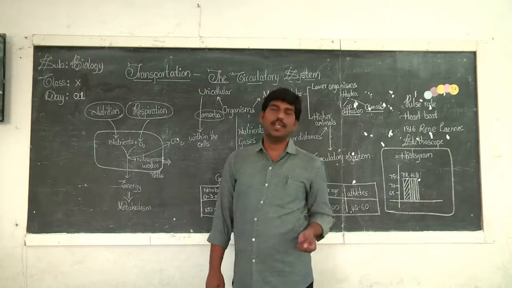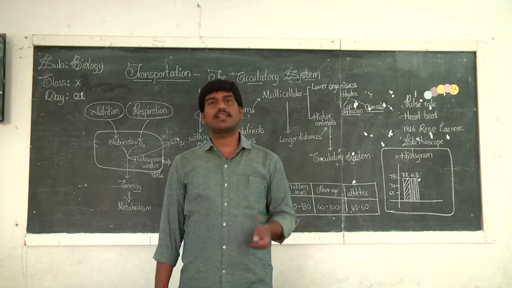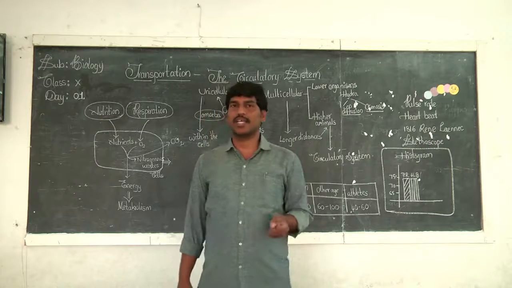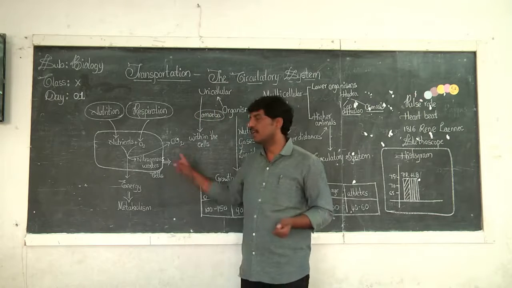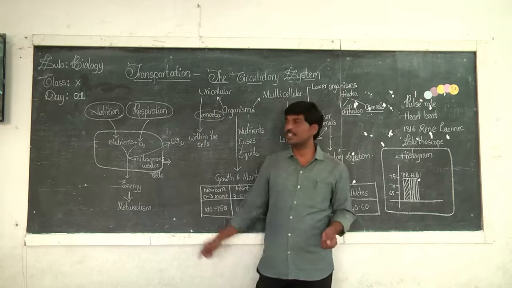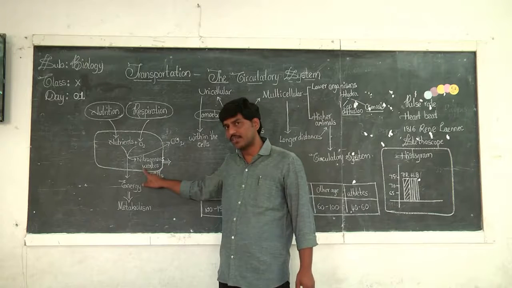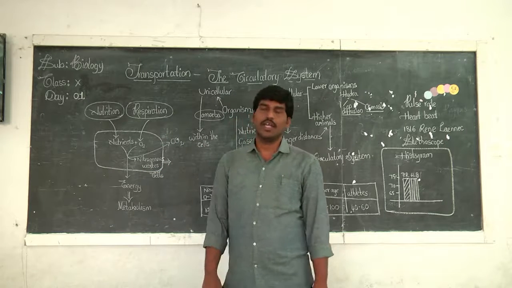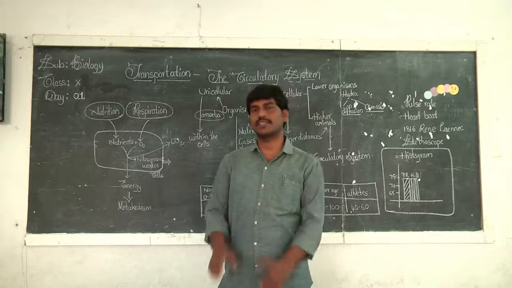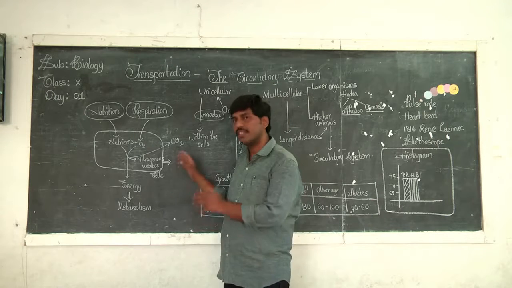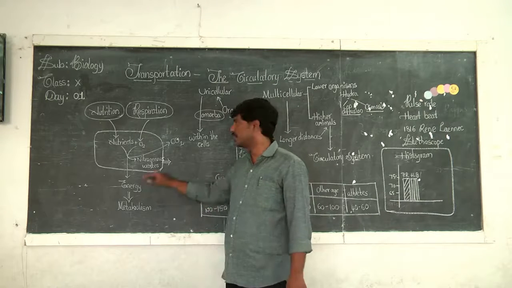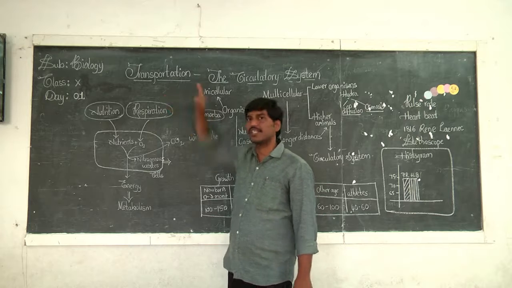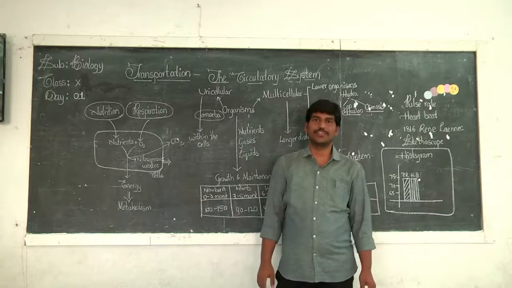And definitely you know that kidneys are the excretory organs. That means kidneys remove this nitrogenous waste material. So from these cells, this nitrogenous waste material should be supplied to the kidneys. Now, how are they being supplied to the kidneys? They are also supplied to the kidneys by the same system, that is nothing but transportation.